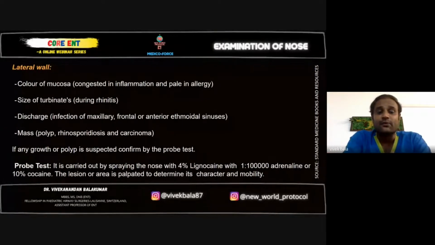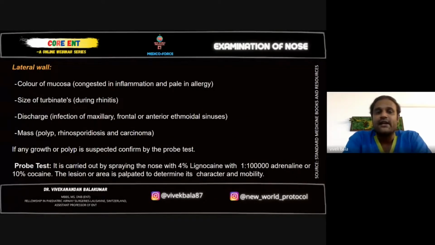If any growth or polyp is suspected, confirm it by the probe test. We all use an instrument to clean the ears; I'm talking about the ENT surgeons, who don't use buds. Take the Jobson's probe, put a cotton bud on it, and twirl it around the serrated edges, then slowly touch the tissue first. You have to check for the sensitivity of the tissue. If the patient has pain, then it's not a polyp. A polyp is a painless mass. The patient will not feel any pain.